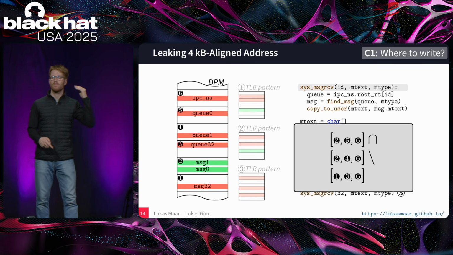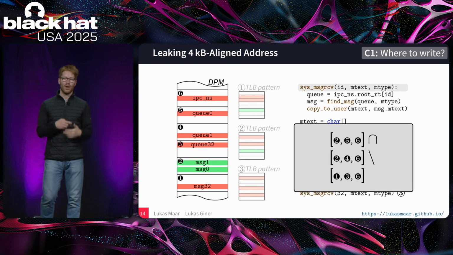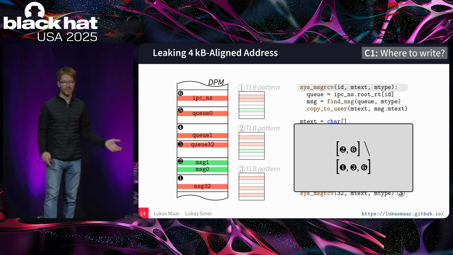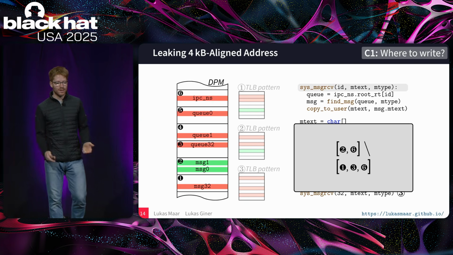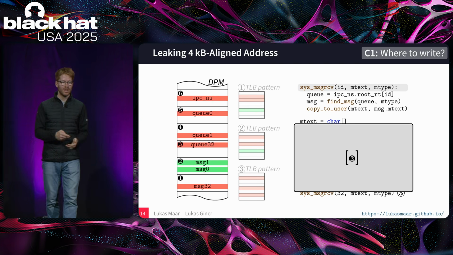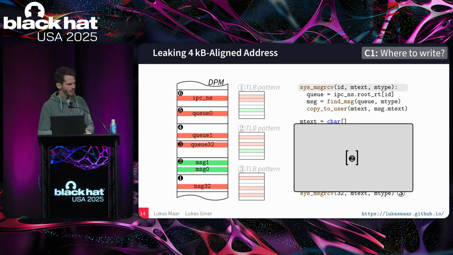The set of pages accessed by the first syscall is 2, 5, and 6. Overlapping with 2, 4, and 6 is 2 and 6. And excluding 1, 3, and 6 results in our target page where both message 0 and message 1 are located. So this seems pretty nice with 3 pages. Is this how many a syscall usually accesses?